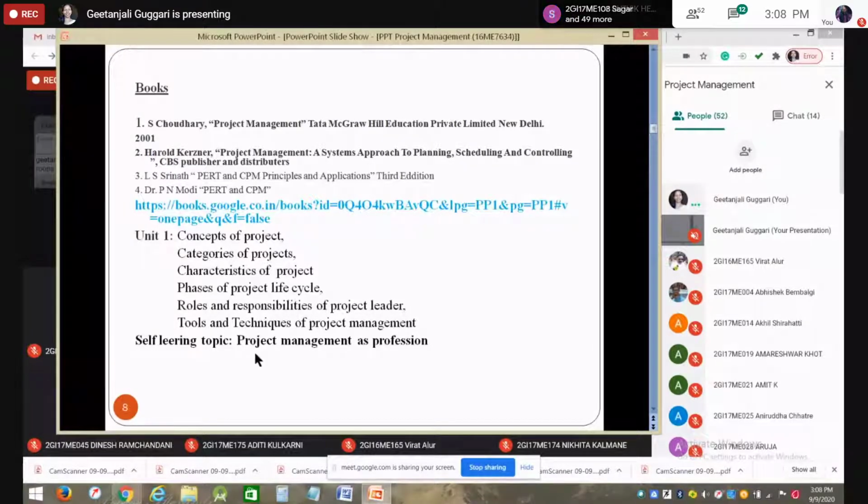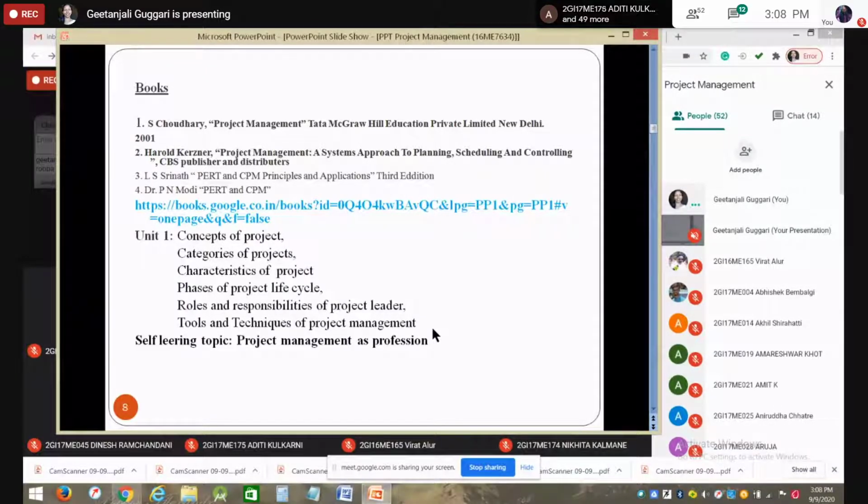So you can take this up, but you need to study in more detail what exactly project management is with respect to the different engineering fields. That additional knowledge you need to get to take up project management as a profession.